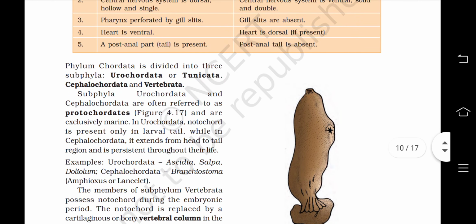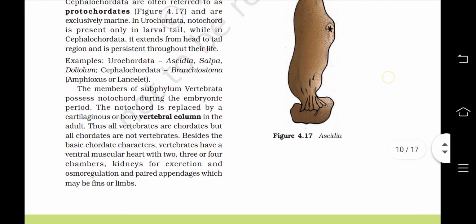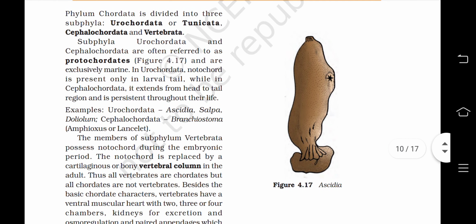Subphyla Urochordata and Cephalochordata are often referred to as protochordates. Figure 4.17: Ascidia, Salpa, Doliolum, and Branchiostoma. They are exclusively marine. In Urochordata, the notochord is present only in the larval tail, while in Cephalochordata it extends from head to tail region and is persistent through their life. Examples: Urochordata: Ascidia, Salpa, Doliolum. Cephalochordata: Branchiostoma, which is Amphioxus or lancelet.